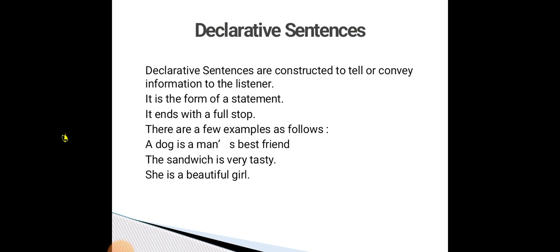The sandwich is very tasty. She is a beautiful girl. In the first sentence, it tells about the man's best friend, the dog. In the second sentence, it tells about the taste of the sandwich. And the third sentence tells about the beautiful girl. So it is called a declarative sentence.